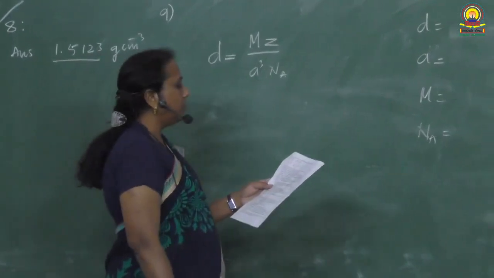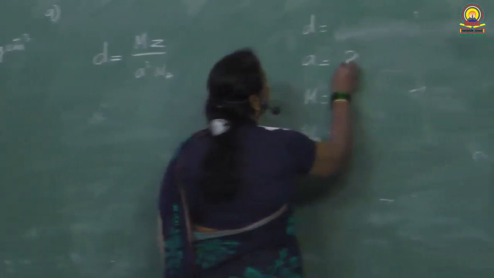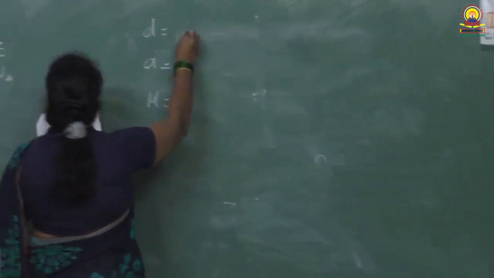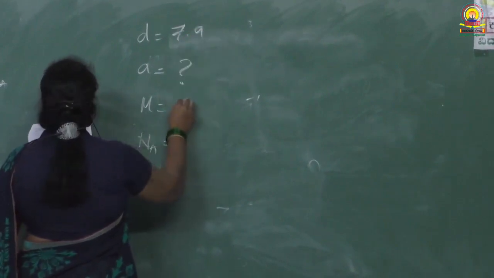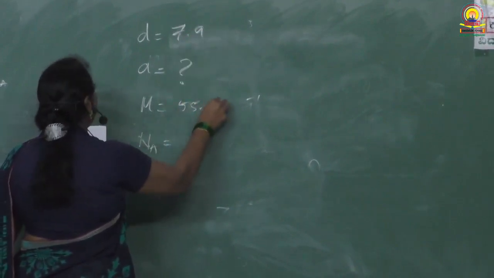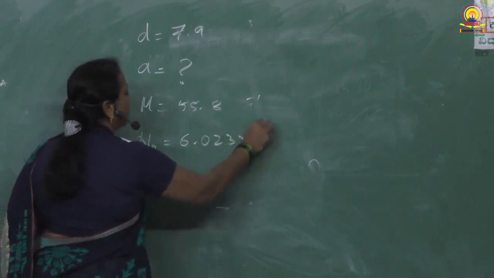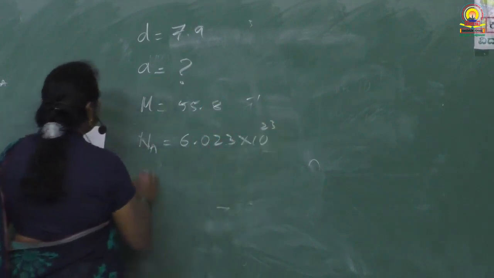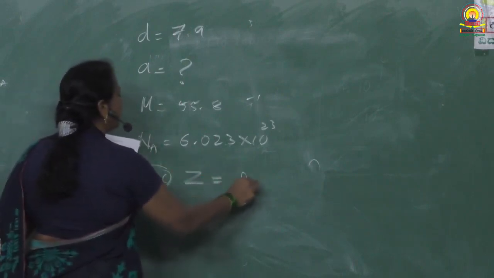Calculate the edge length of the unit cell. Avogadro number is 6.023 into 10 raised to 23. For a BCC lattice, Z is equal to 2.